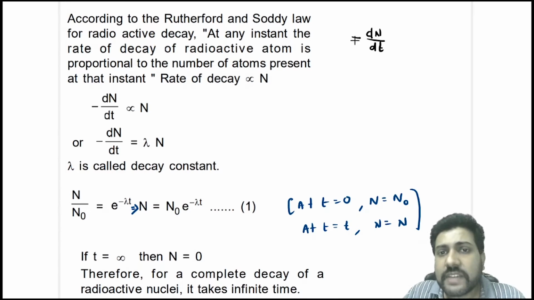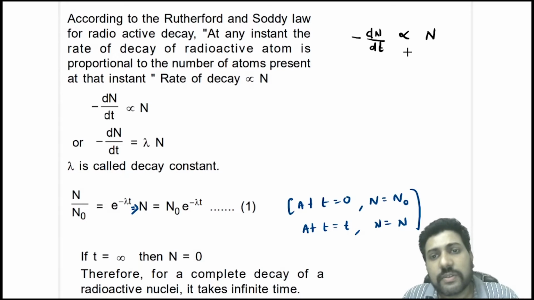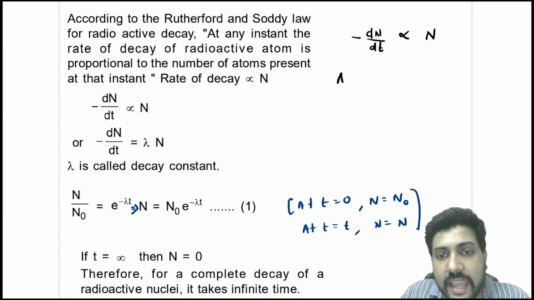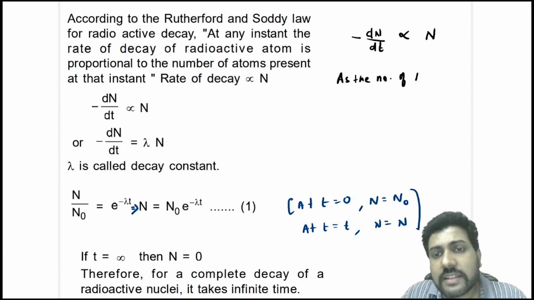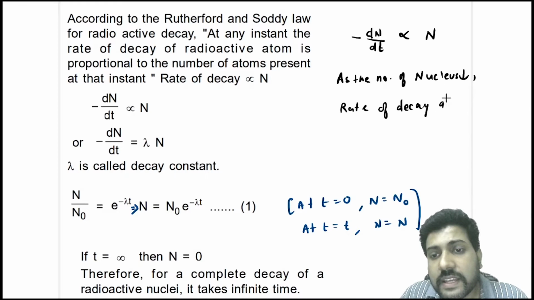So the rate of decay, that is minus dN by dt, is directly proportional to the number of active nuclei. That means what? This is very important. As the number of nuclei keeps on decreasing, the rate of decay also decreases. This is very important. As the number of nuclei decreases, the rate of decay also decreases.